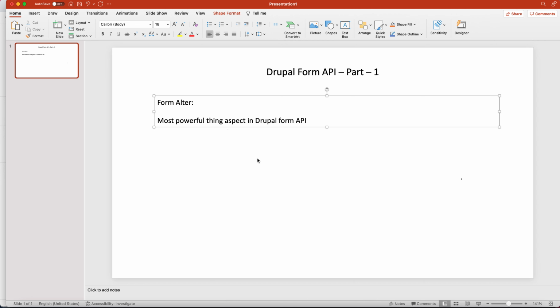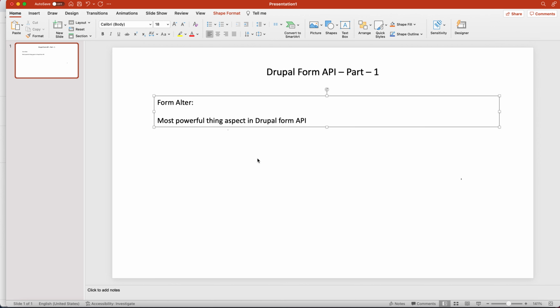But just remember, with this powerful aspect, we can change anything in any form on the site without touching its code. If the business wants some extra logic on an existing form, or after submit wants to send the data to some third-party API, you can do that using form alter without touching the code of the form where it was originally created. So I hope you got what form alter does.